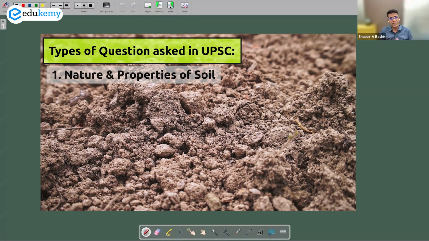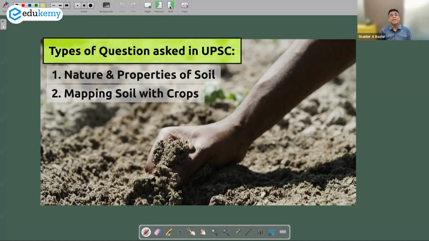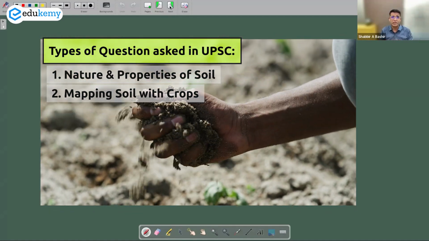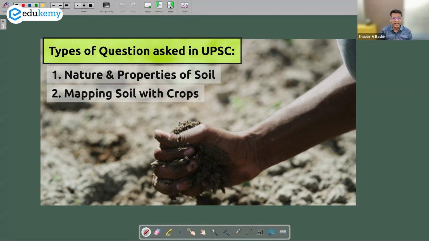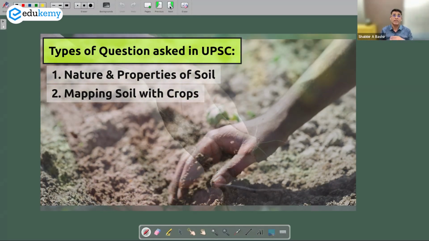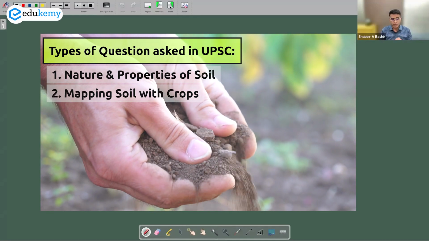Another type of question that they ask is mapping soils with the crops. Certain crops have specific requirements. Some require sandy soil, some require clay soil, some require soil with a high amount of lime content, some require soils with a high amount of nitrogen content. They ask you to map soils with the type of crops.